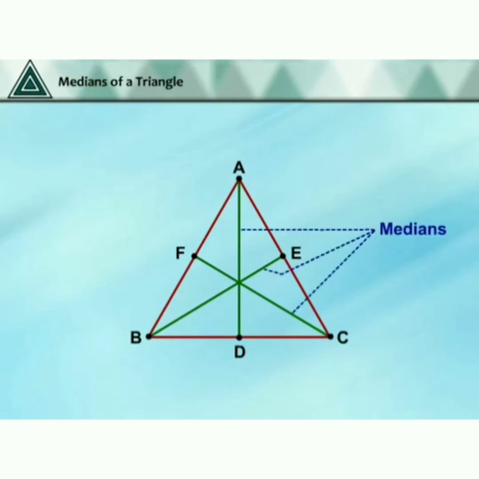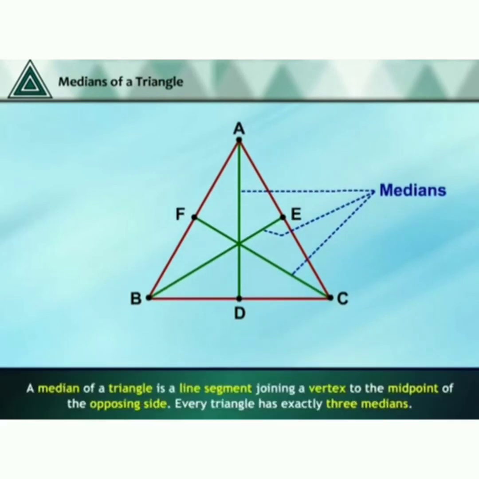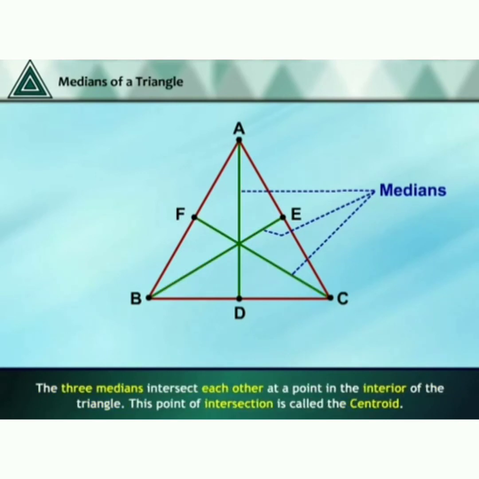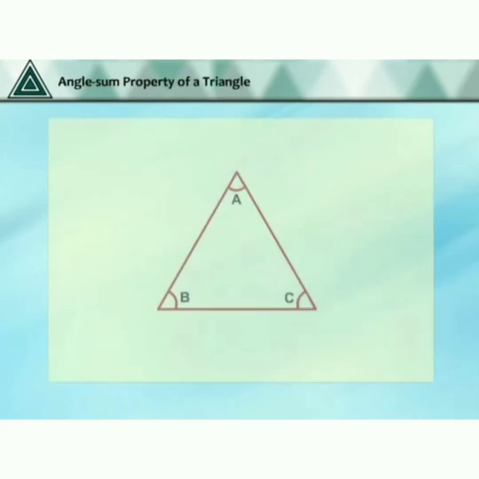medians of the triangle. A median of a triangle is a line segment joining a vertex to the midpoint of the opposite side. Every triangle has exactly 3 medians. The 3 medians intersect each other at a point in the interior of the triangle. This point of intersection is called the centroid.